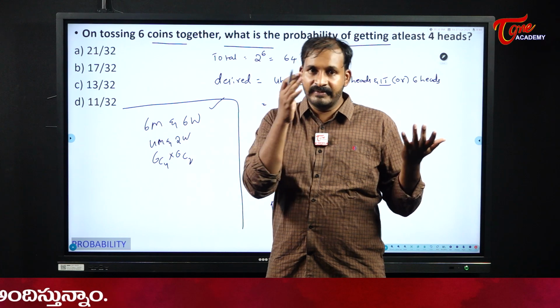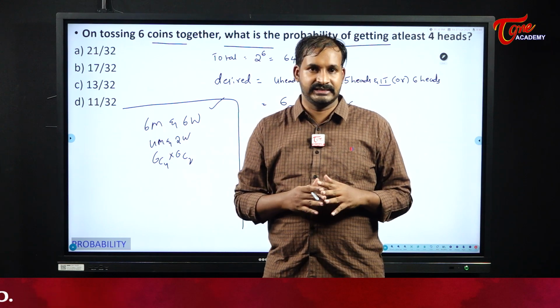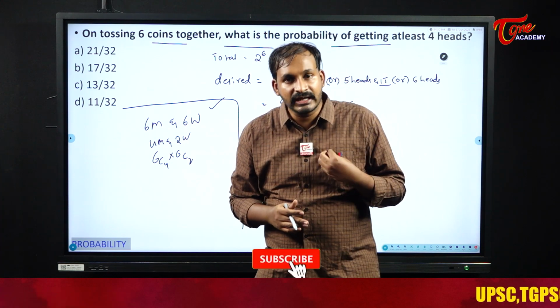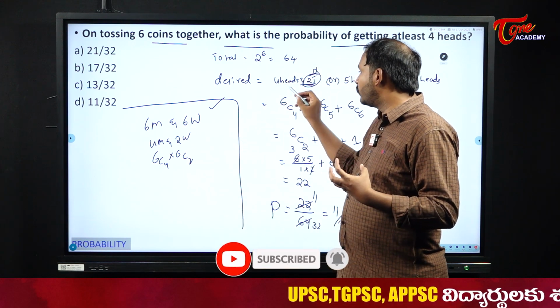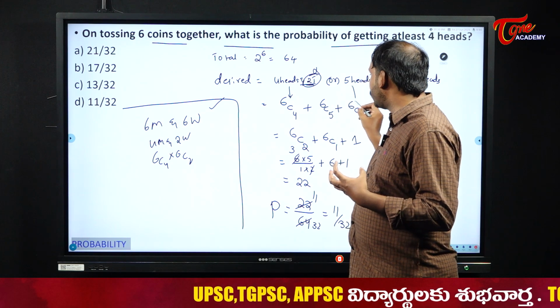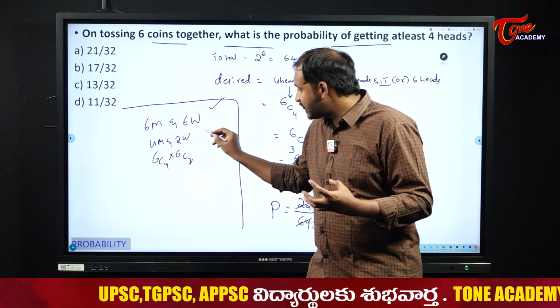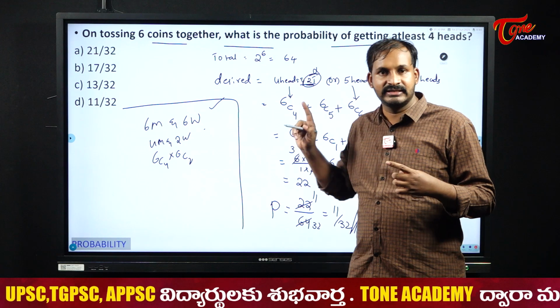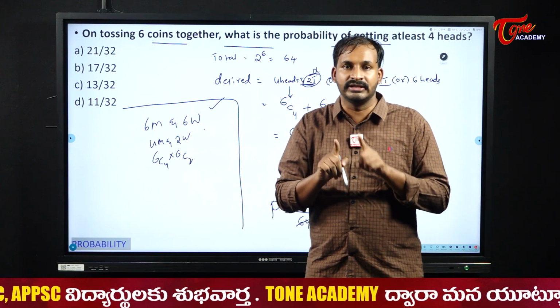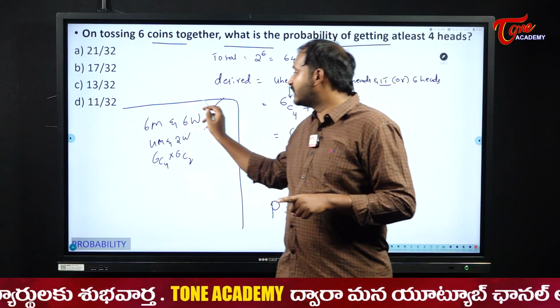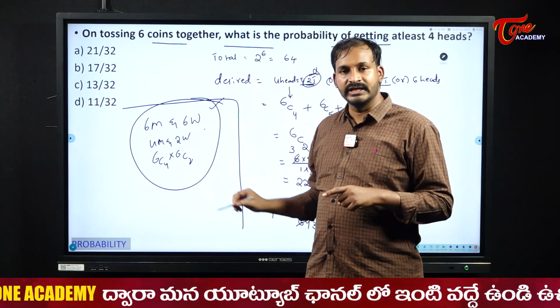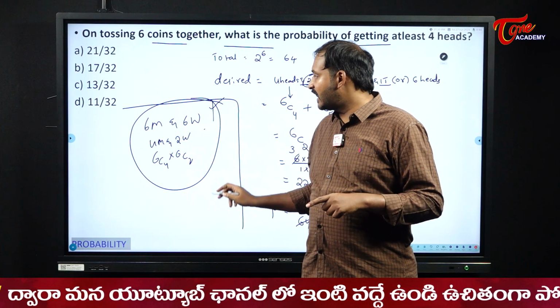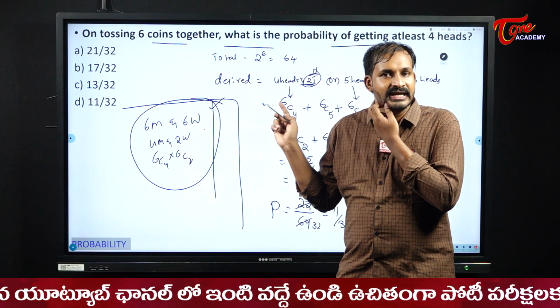In that there will be chance for 6 heads or 6 tails. Understood? But our requirement is heads. That is the reason I am only checking the heads. I am not even bothering about the tails. Try to understand the difference between these two. Most of the students will get confused here only. Please be careful.